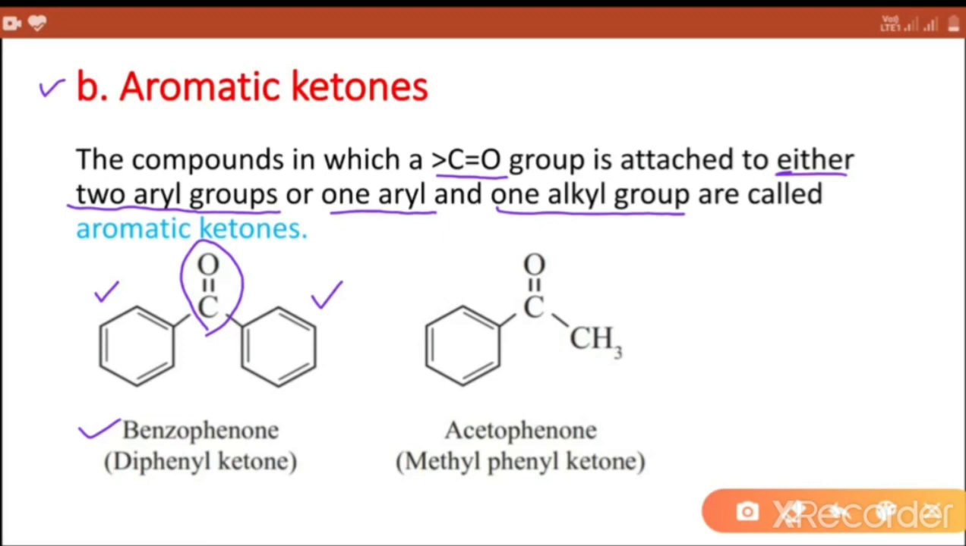Second example, in which CO group is attached with one alkyl and one aryl group. Alkyl group is methyl alkyl group and aryl group is phenyl aryl group. Name of the compound is acetophenone and the other name is methyl phenyl ketone.